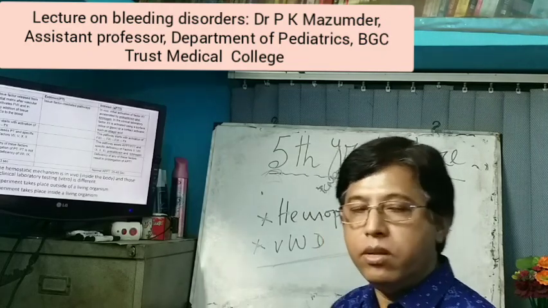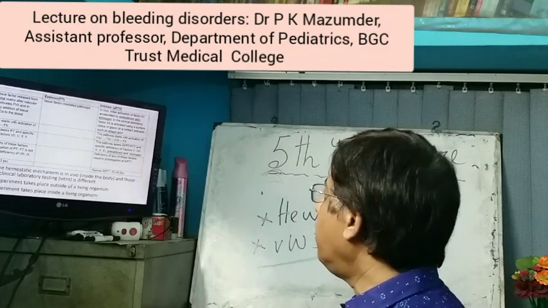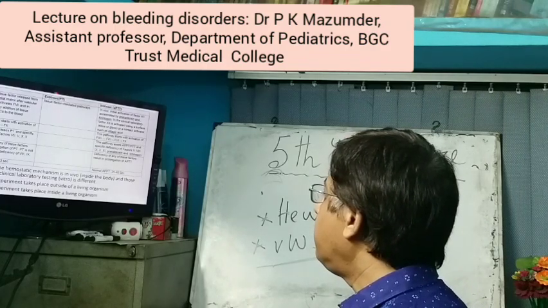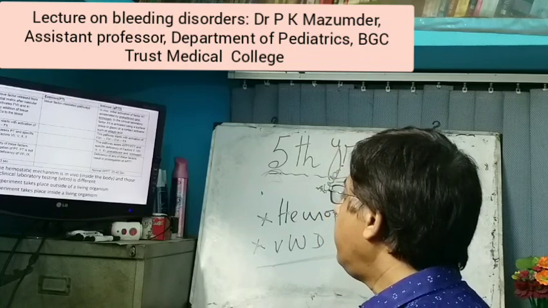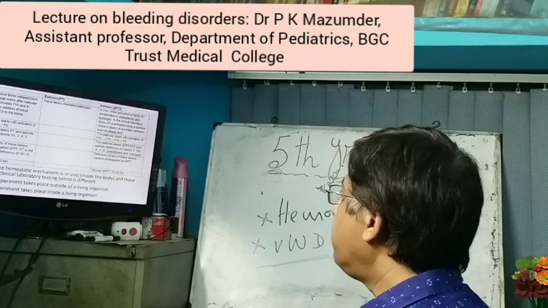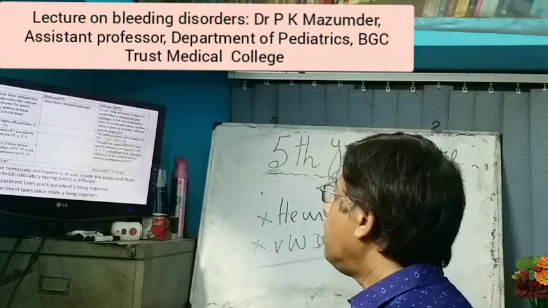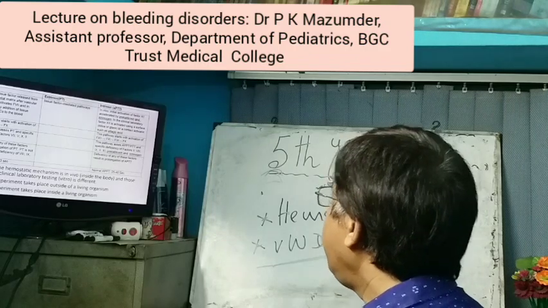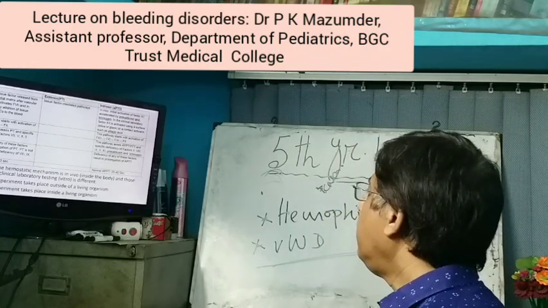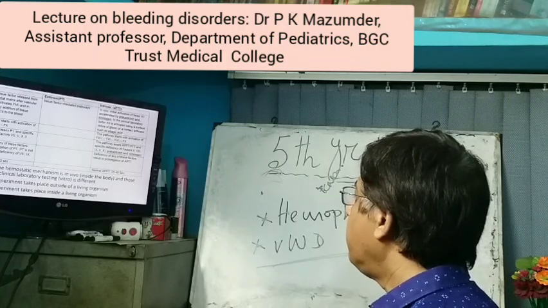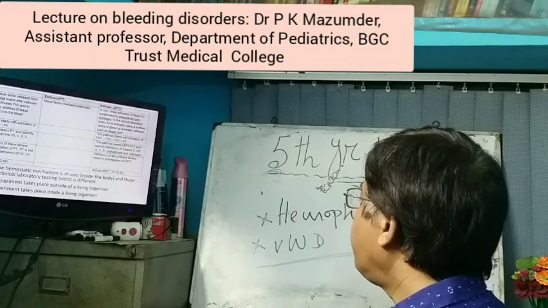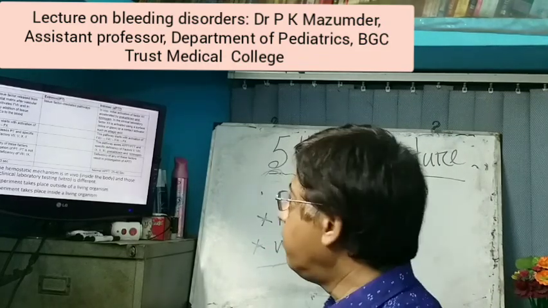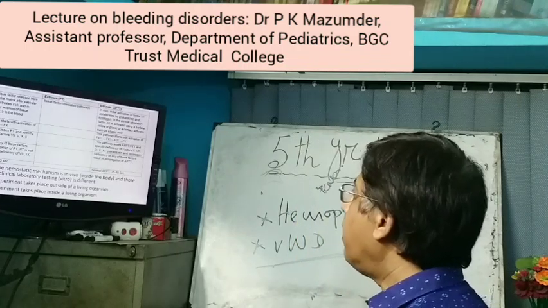Now differentiate between the extrinsic and intrinsic pathway. What do we mean by extrinsic and intrinsic? The extrinsic pathway is the tissue factor mediated pathway.